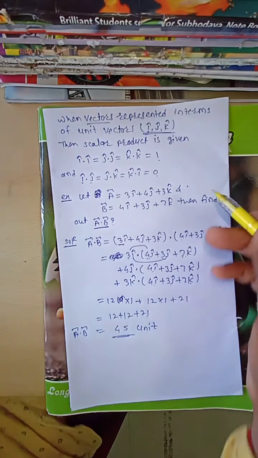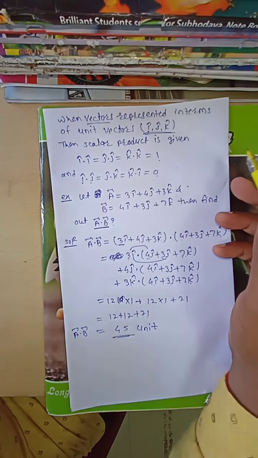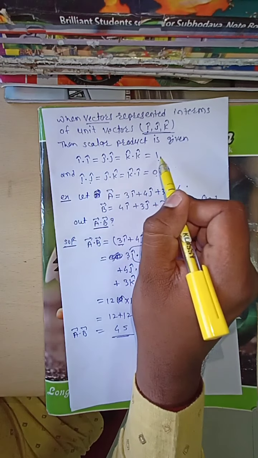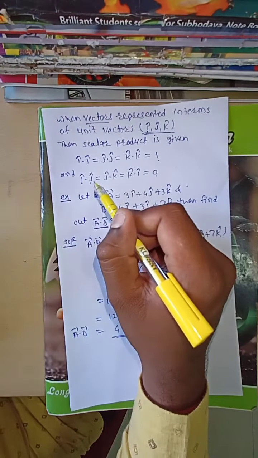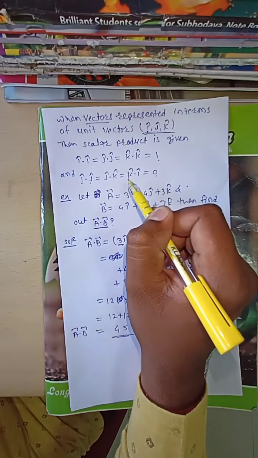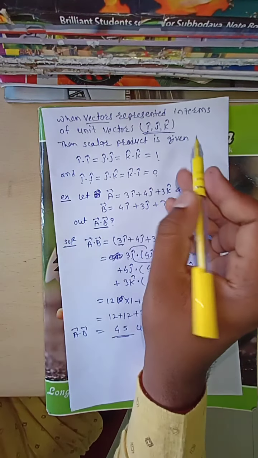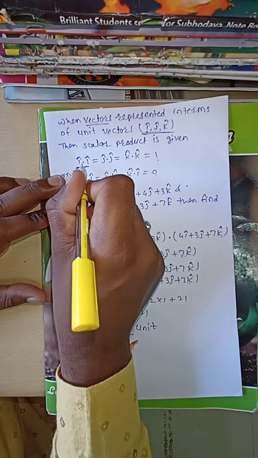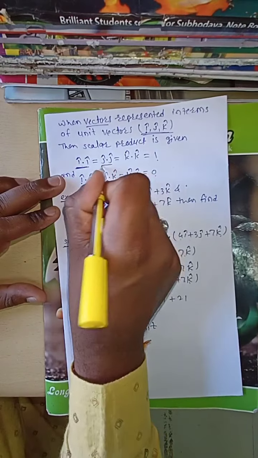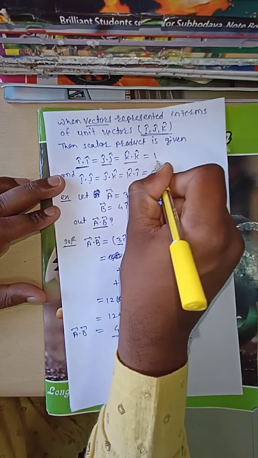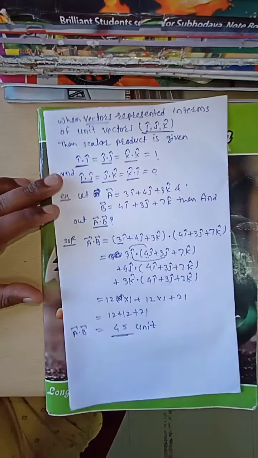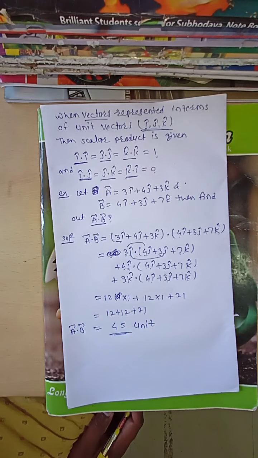When two vectors are given, i cap dot i cap, j cap dot j cap and k cap dot k cap are 1, and i cap dot j cap, j cap dot k cap and k cap dot i cap are 0. If the same unit vectors are there, their dot product is 1, and if different unit vectors are there, their dot product is 0.